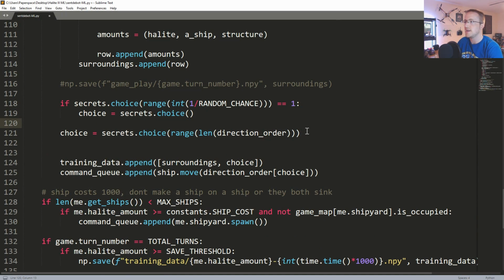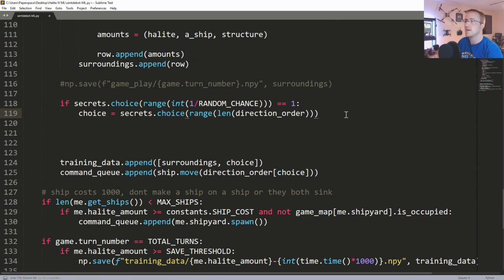Well, basically this. I think that's what I want. So basically, if it's 1 out of 15% or whatever, as you make that range, the question is if that number is equal to 1, then we'll make a random movement.